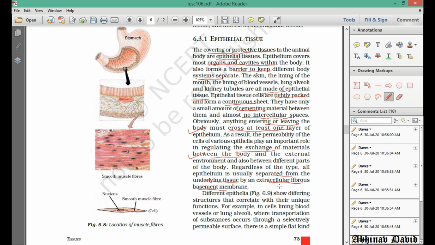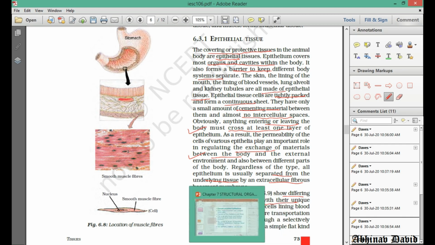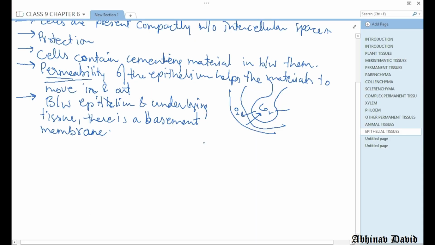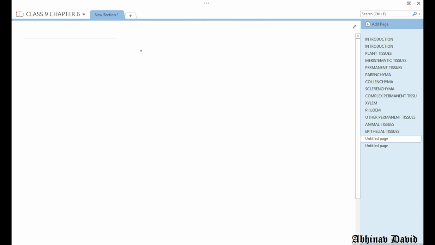Now here, if you see, one more thing is given. Different epithelia show differing structure that correlate with their unique functions. So different epithelia have different functions because of their different structures. So now we are going to study about different types of epithelium. Basically in this part of the chapter we are going to study about different types of epithelium.